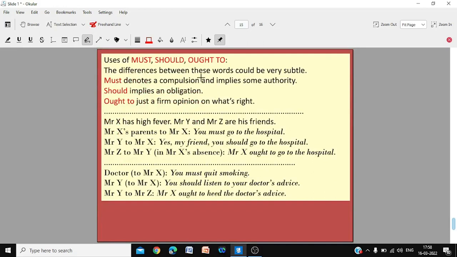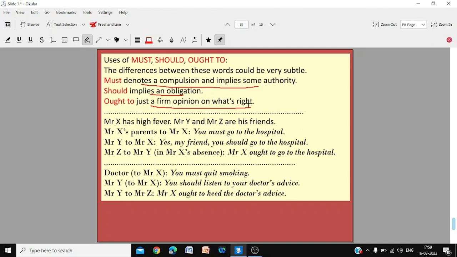Must, should, ought to. The differences between these words could be very subtle. Must denotes a compulsion and implies some authority. Should implies an obligation. Ought to is just a firm opinion on what's right. Must is a compulsion and implies there is some authority to force the person to do it. Should implies an obligation, a moral duty, and ought to is just a firm opinion on what's right and what must be done.